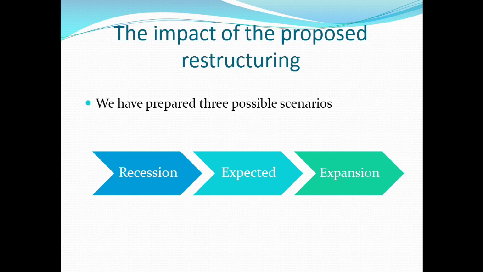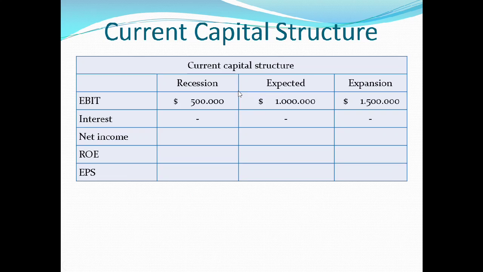To investigate the impact of the proposed restructuring, we compare the firm's current capital structure to the proposed capital structure under three scenarios: recession, expected, and expansion. The scenarios reflect different assumptions about the firm's EBIT. Under the expected scenario, the EBIT is $1 million. In the recession scenario, EBIT falls to 500,000, and in the expansion scenario, it rises to 1.5 million.